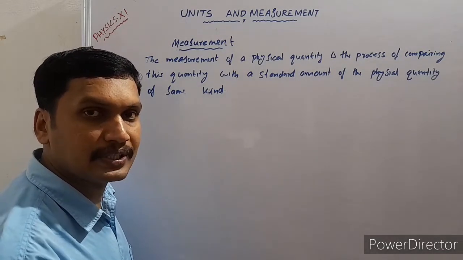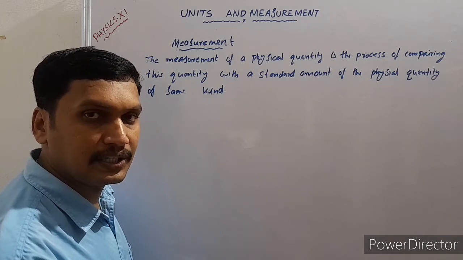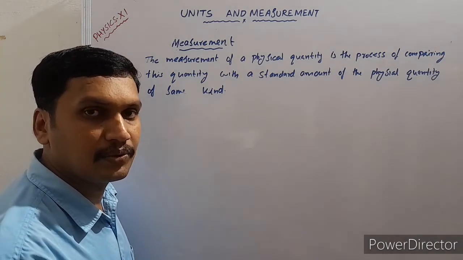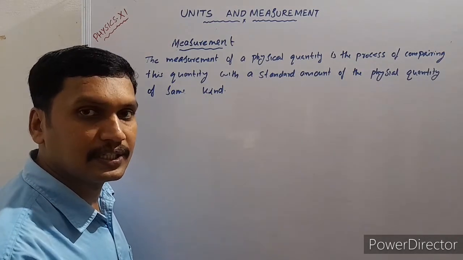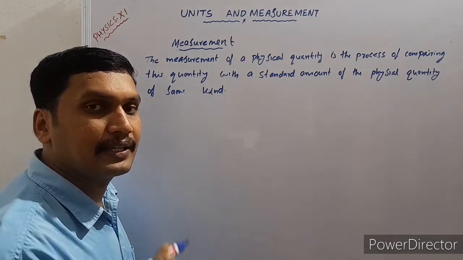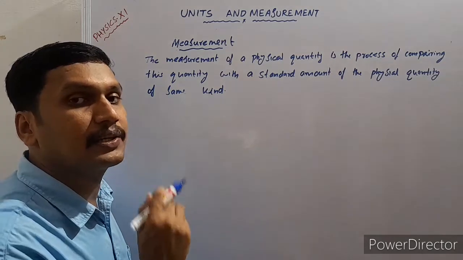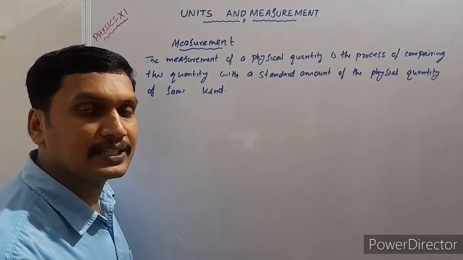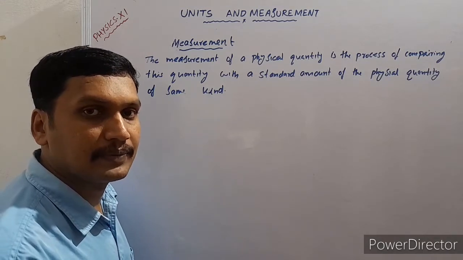Some examples of standard units are centimeter, meter, kilogram, etc. When you are measuring a physical quantity, we are comparing that quantity with a standard quantity of the same type, and that process is known as measurement.